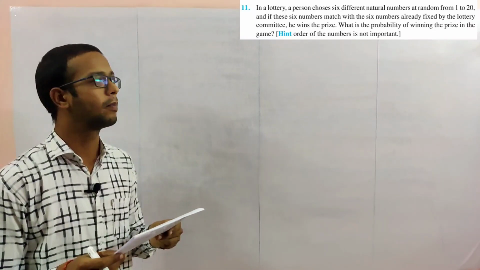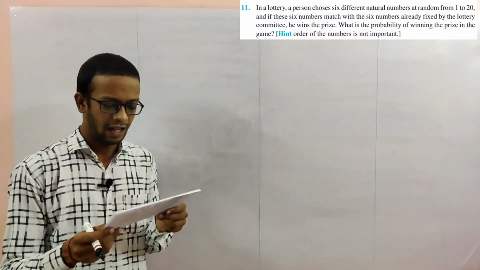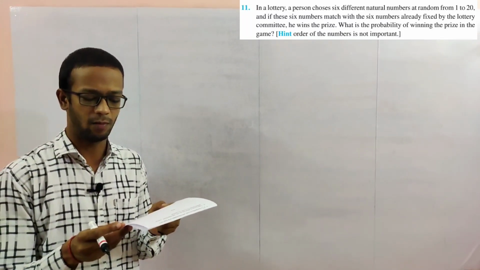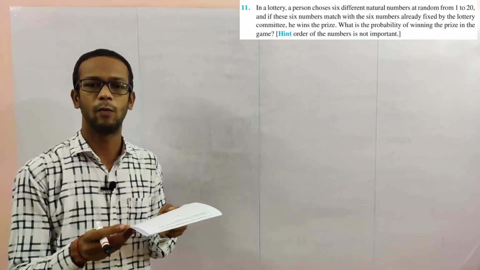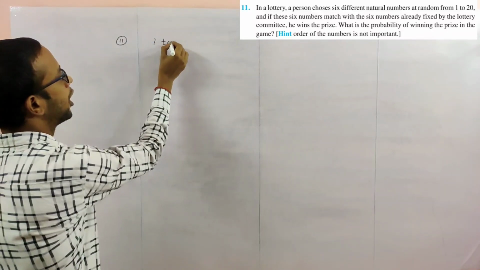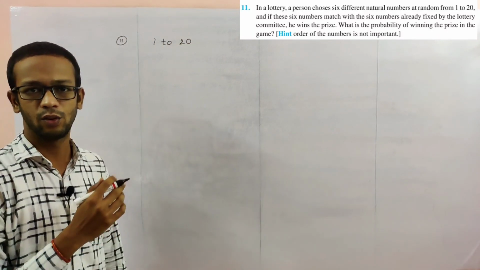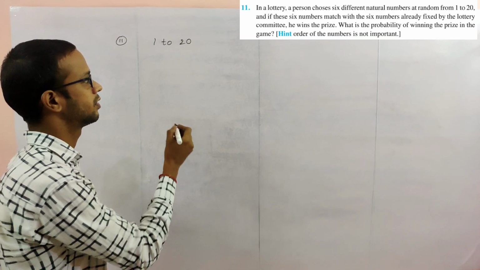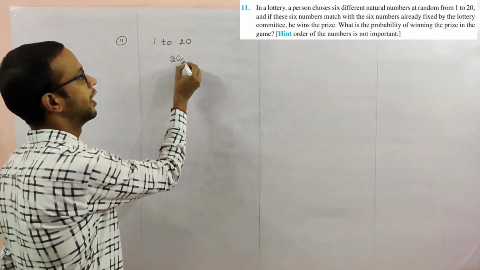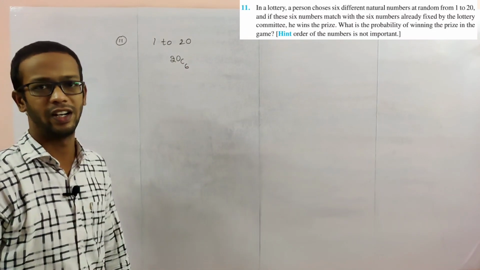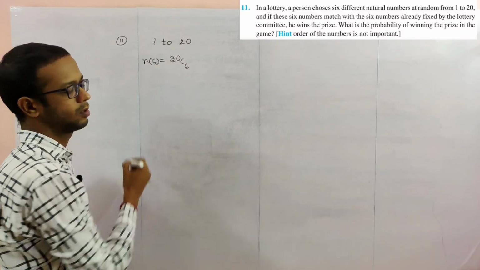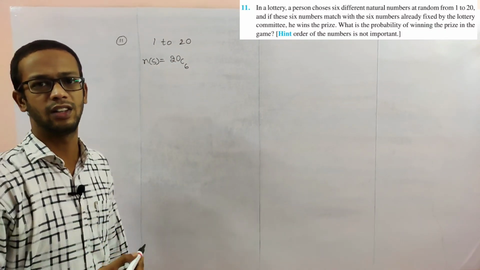Next, problem number 11. In a lottery, a person chooses 6 different natural numbers at random from 1 to 20. So there are 20 numbers, and from these 20 we have to select 6 numbers. So combination, I use 20C6. This is nothing but the number of elements in sample space, total outcomes 20C6.